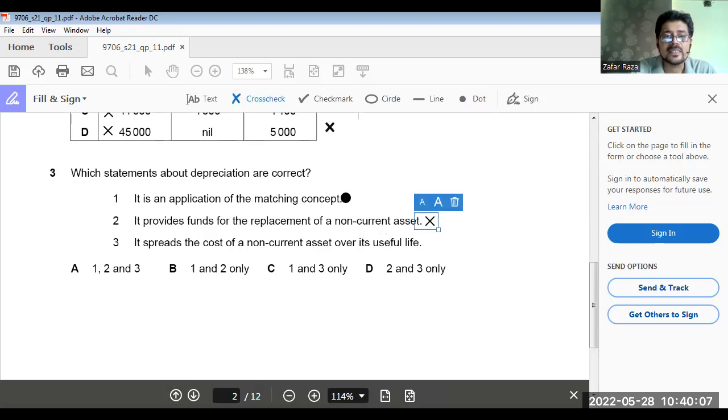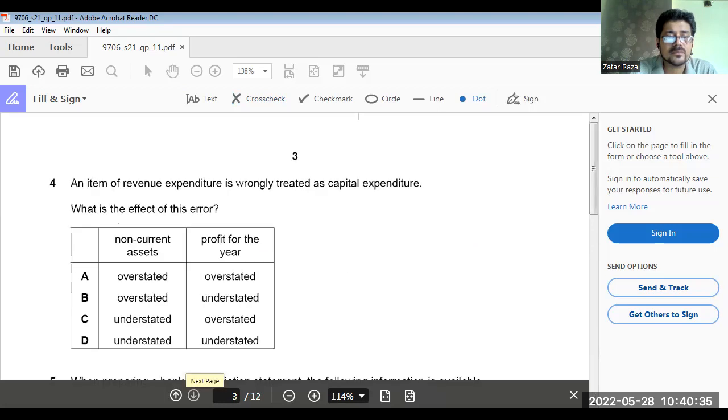Now the third point: it spreads the cost of a non-current asset over its useful life. I told you in my previous video about MCQs that this is the definition of depreciation. So 1 and 3. So C option is the answer. Getting my point clear? C option is the answer.